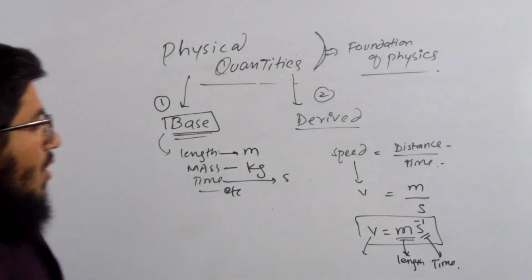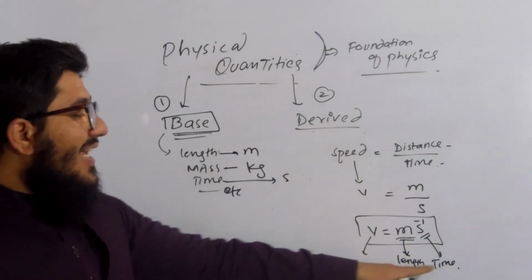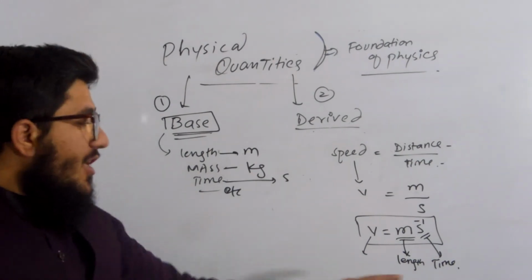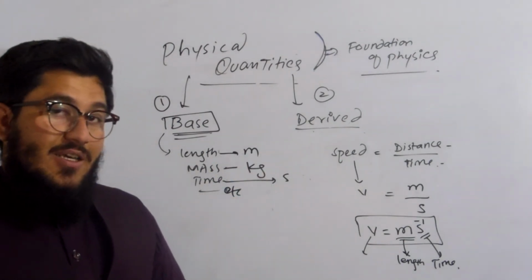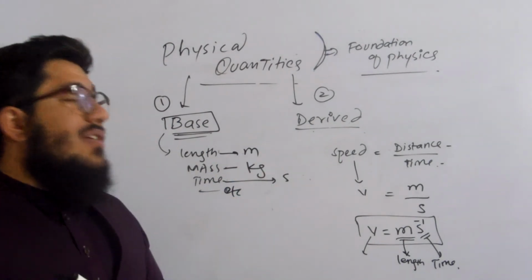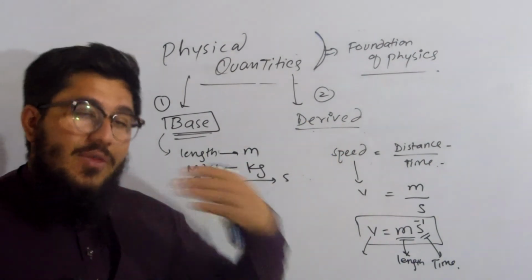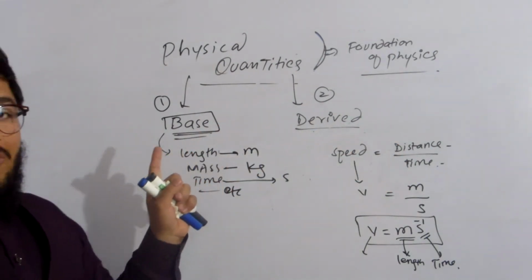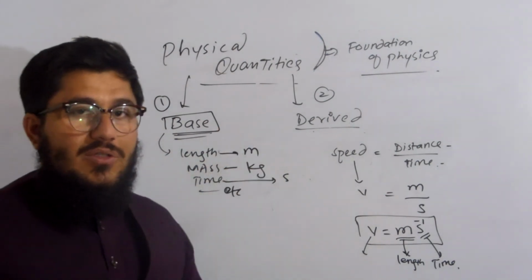So, for the speed, we got the help of length and time. When length and time combine together, they give rise to another quantity that is known as speed. Like that, we can say that derived quantities are the quantities which are obtained from other quantities, or you can say from the base quantities. So that's the very interesting and simple definition of derived quantities.